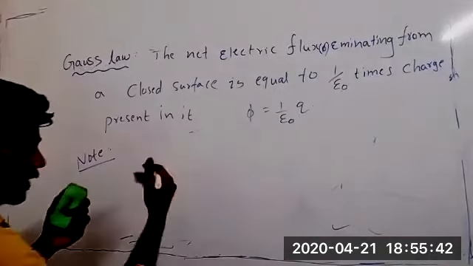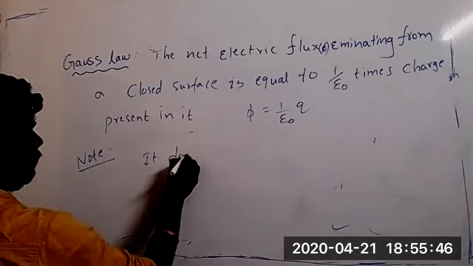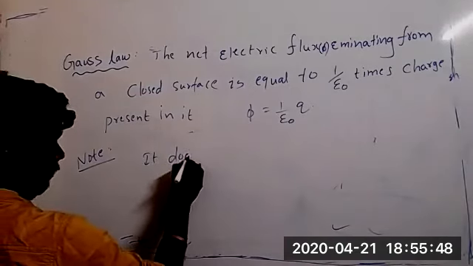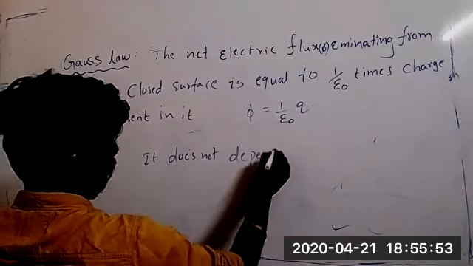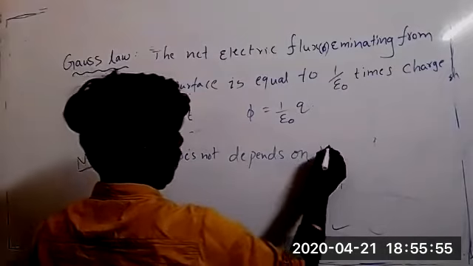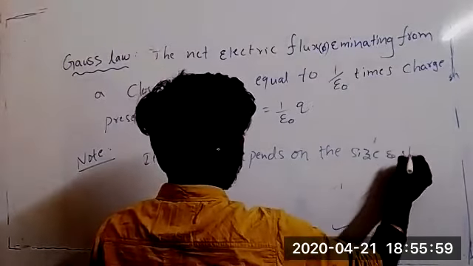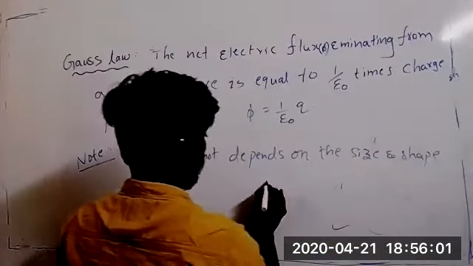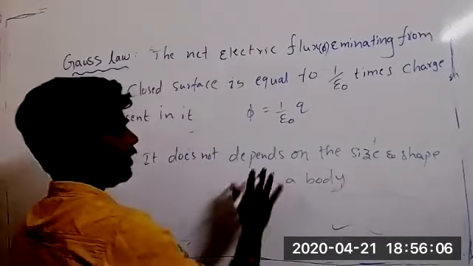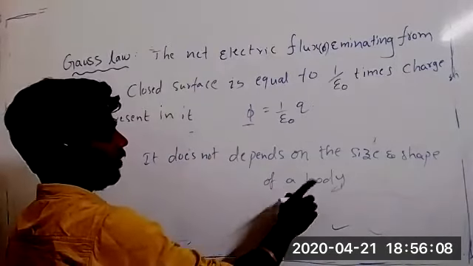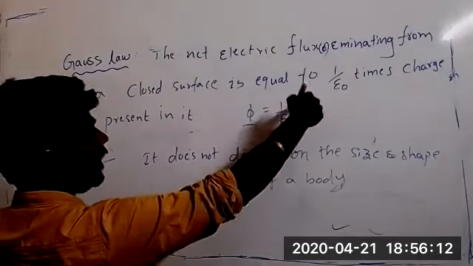This flux, whatever is emanating, does not depend on the size and shape of a body. It does not depend on the size or the shape of the body. It depends on how much charge is present in it.